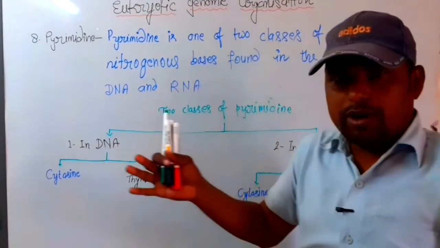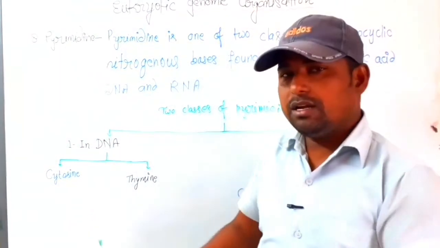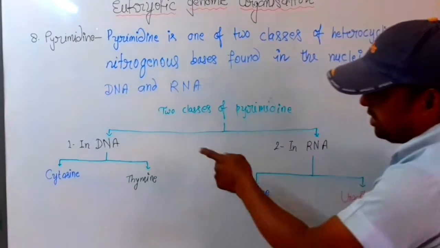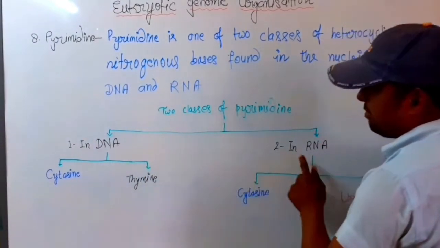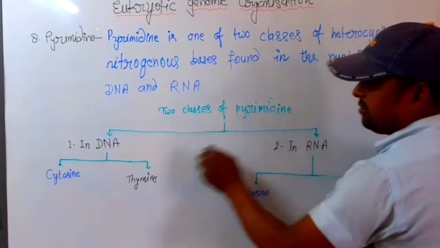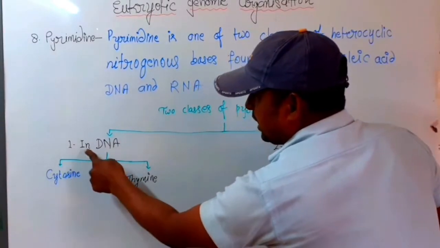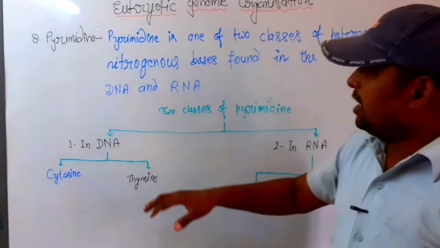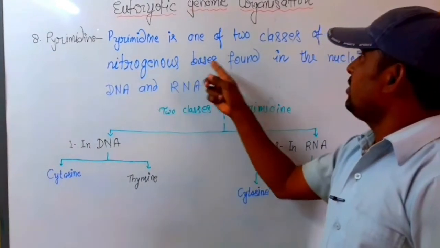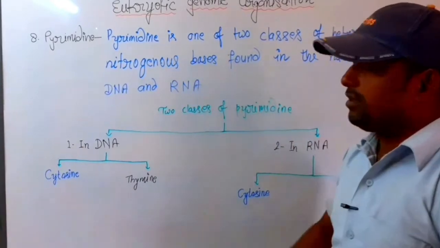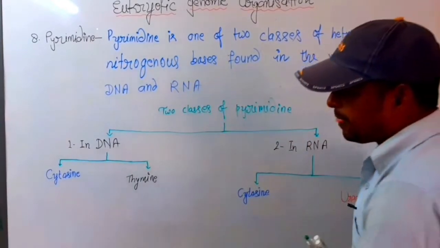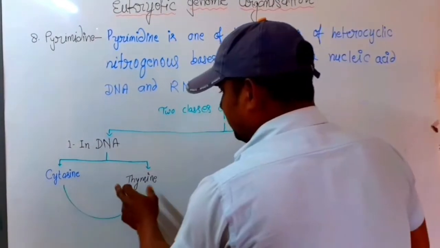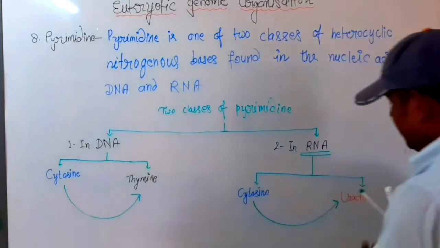Here we broadly categorize and draw the structure of the two classes of pyrimidine: first in DNA, second in RNA. Nitrogenous bases in two classes: cytosine and thymine, while thymine is replaced by uracil.